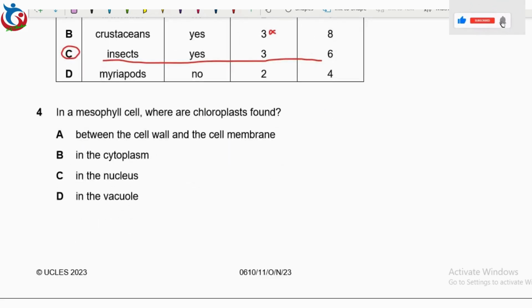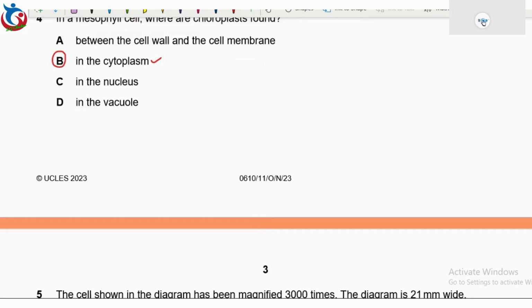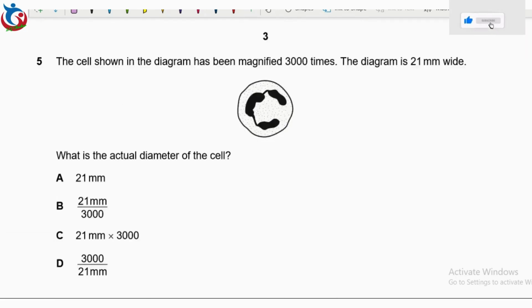Question 4 says, in a mesophyll cell, where are chloroplasts found? Chloroplasts are always found in the cytoplasm of the cell. So this will now take us to question 5.